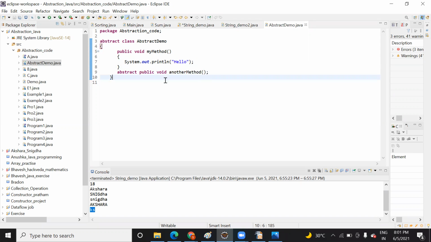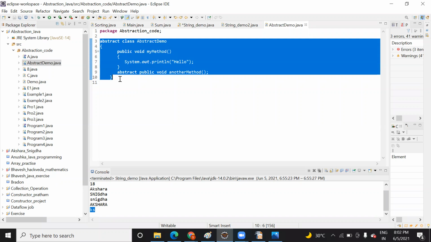So who is going to provide a body to this? Only the Microsoft employee, right? Can an Apple employee go to the Microsoft company and implement it? No, right? So whoever has the right will provide a body to it.